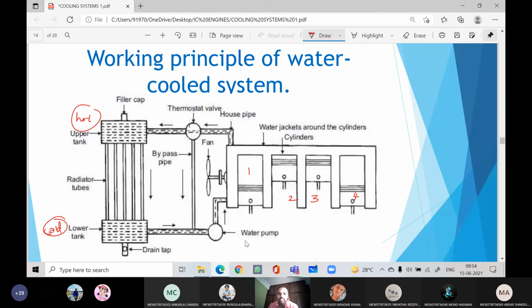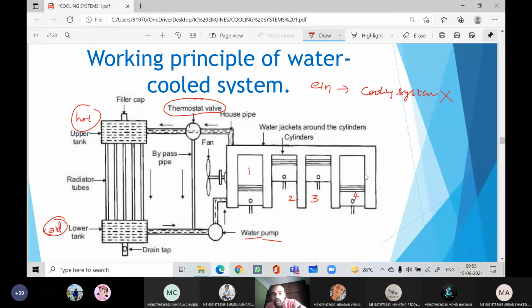Now you can see this is the water pump. This water pump is also driven by the engine crankshaft. And there is one more device, you can see the thermostat valve, right? The main purpose of the thermostat valve is that the moment you start the ignition, the moment you start the engine, the cooling system will not work immediately. Why?